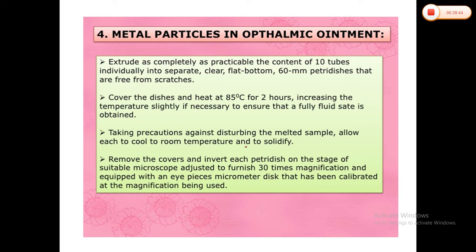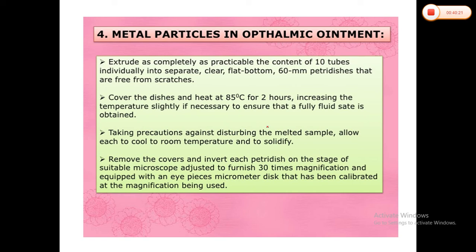Then there is the metal particle test in ophthalmic ointments. For that purpose, you have to extrude as completely as practicable the content of 10 tubes individually into separate, clear, flat-bottom 60 mm petri dishes that are free from scratches. Then you have to cover the dishes and heat at 85 degrees Celsius for 2 hours.